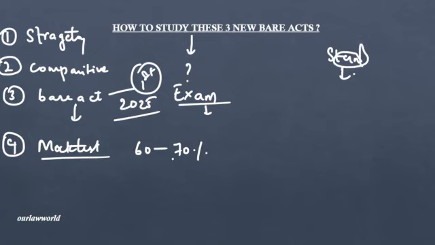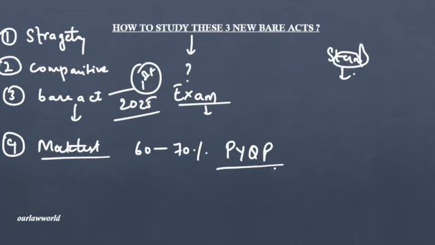So take your previous year question papers, pick only the criminal law questions, and for every question referring to the old criminal law, try to write the answer in the format of the new criminal law.